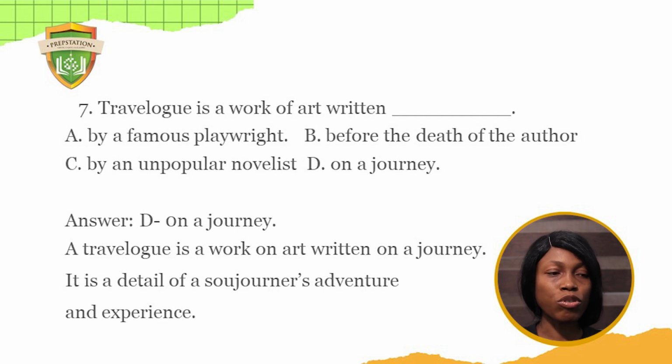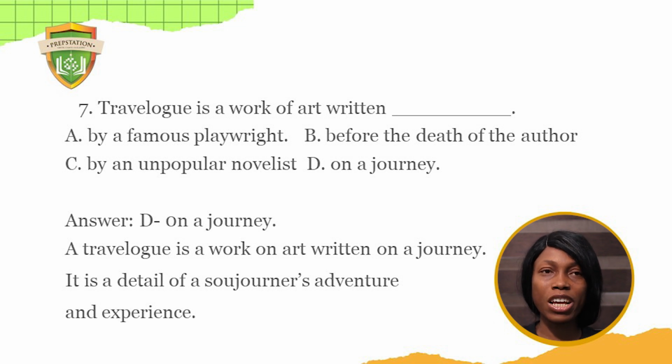Number 7. Travelogue is a work of art written A. by a famous playwright, B. before the death of the author, C. by an unpopular novelist, D. on a journey. The answer is on a journey. Already there's a clue to that question because when you look at travelogue, what is a travelogue? It's more or less like a documentation of the adventures a character goes through, okay? A documented report or a written report of a character's journey is a travelogue. So his adventures are put in place, are written.